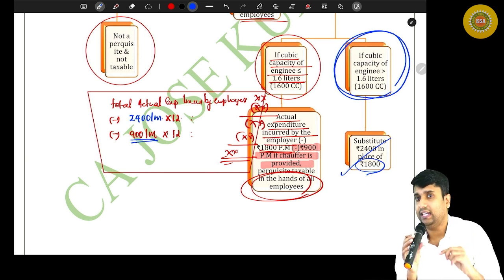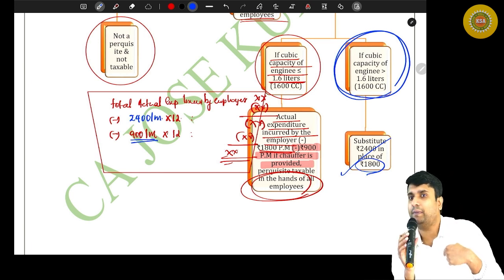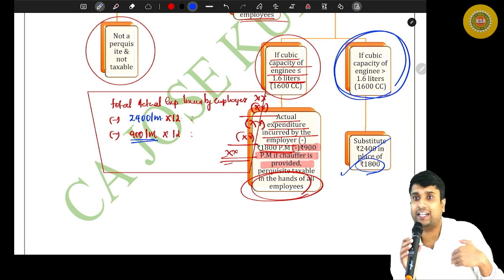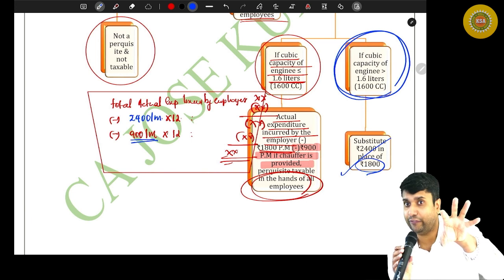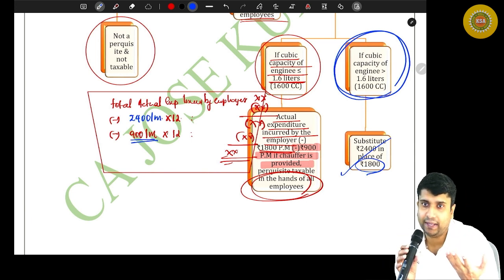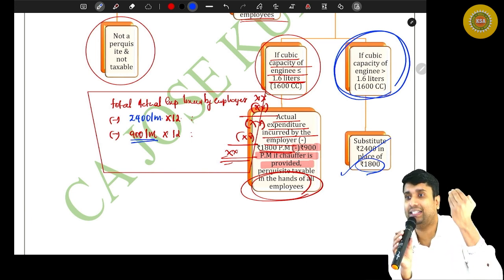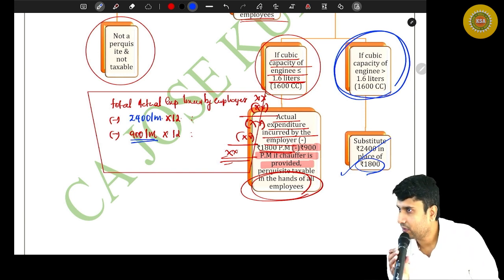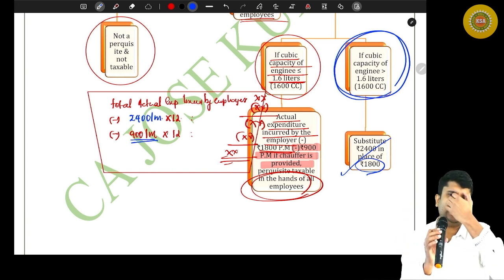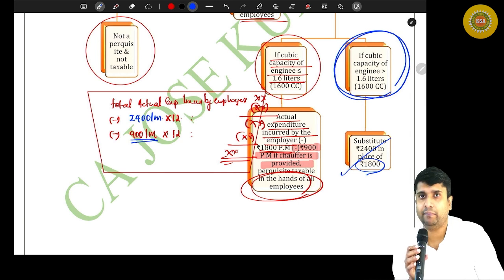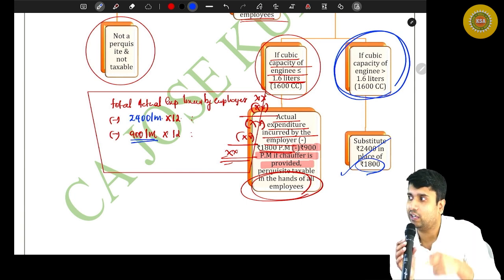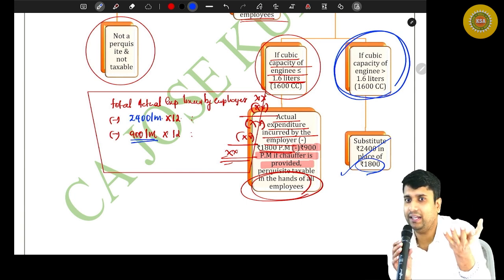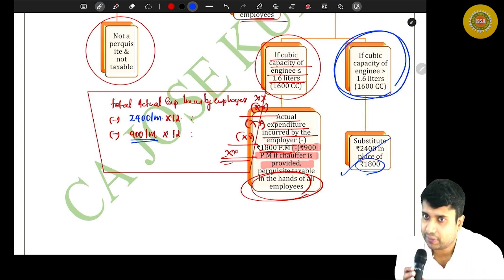And one more thing: if the car is owned by me, and the running and maintenance charges are met by me, then nothing shall be taxable irrespective of my usage of the car. If I'm using a particular car exclusively for official purpose, again nothing shall be taxable because I'm not getting any personal benefit. Say, imagine I'm an employee of KS Academy and I'm making use of this video camera for taking classes. Is it a personal benefit? No, because I'm making use of this camera for official purpose. So nothing shall be taxable in my hands. Are you with me?